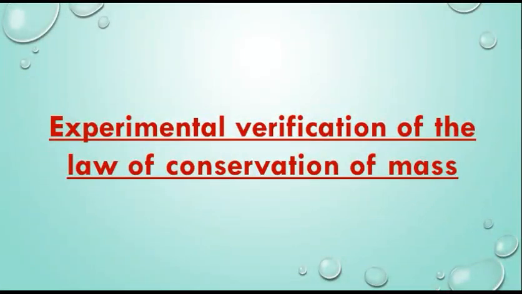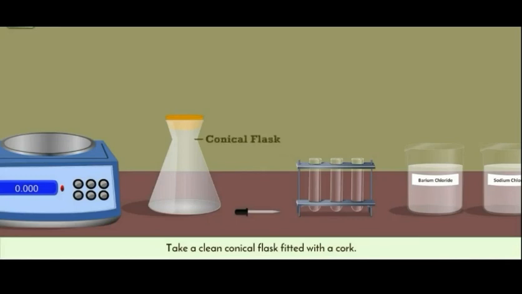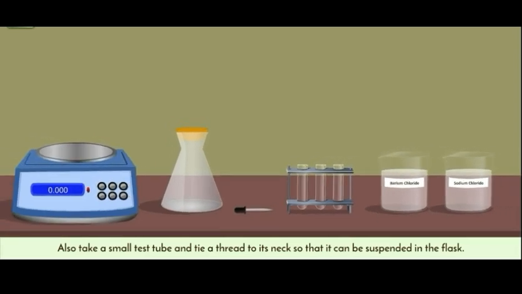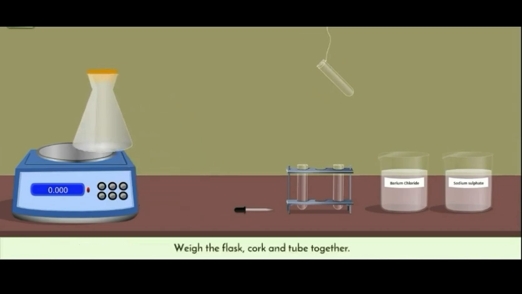Experimental verification of the law of conservation of mass. Take a clean conical flask fitted with a cork. Also take a small test tube, then tie a thread to its neck so that it can be suspended in the flask. Weigh the flask, cork and tube together.